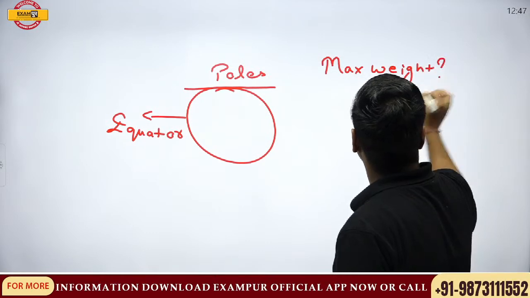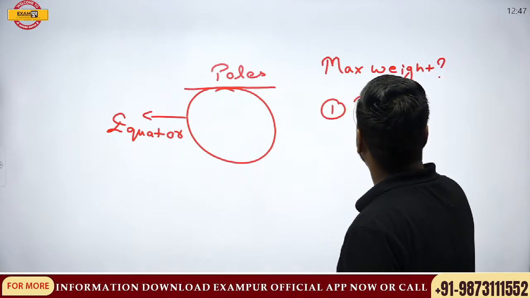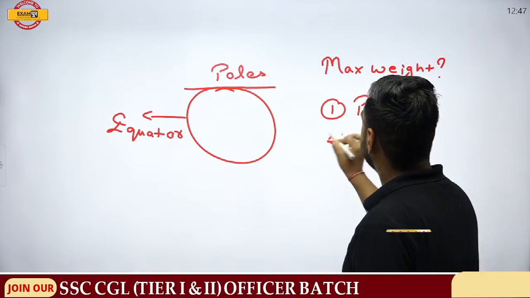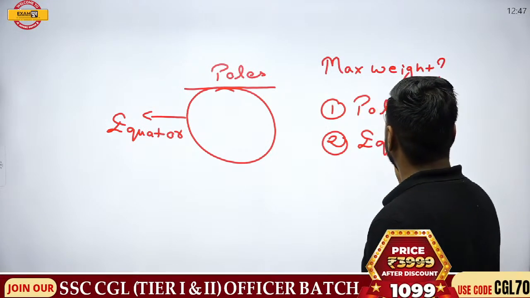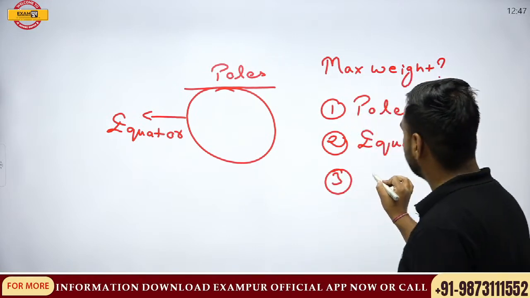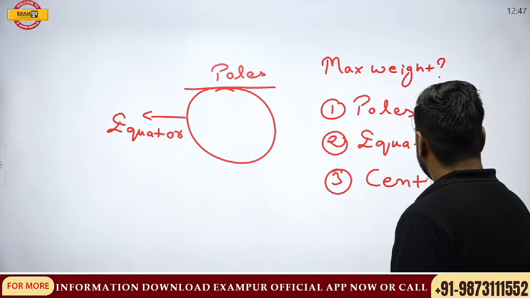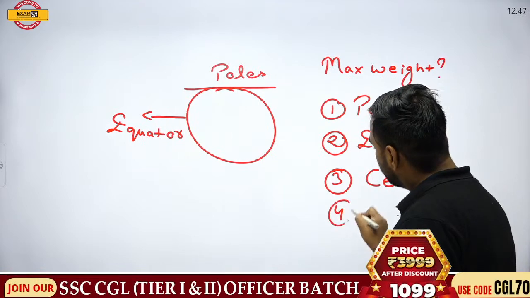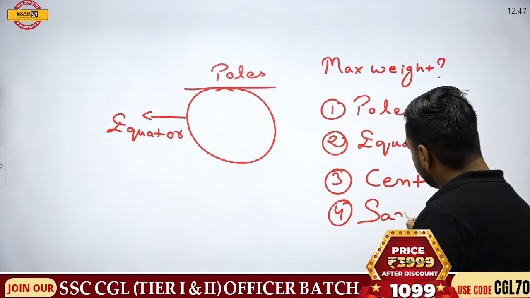The first option is the poles. Second, the equator. Third, the center. And the fourth is the same weight everywhere.